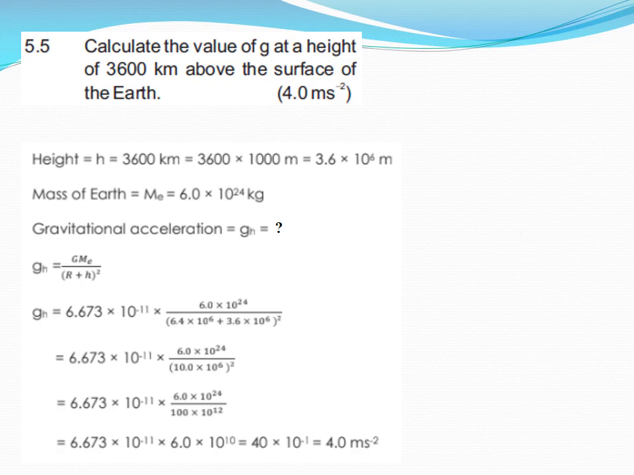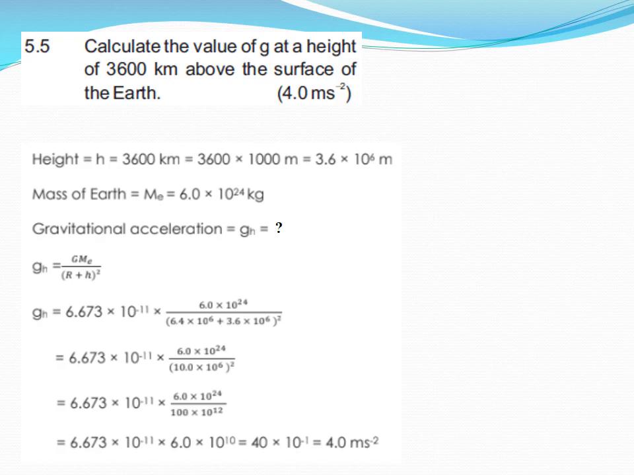So just plug the values. 6.67 into 10 to the power minus 11 for uppercase G. Mass of earth is 6 into 10 to the power 24. Radius of the earth R is 6.4 into 10 to the power 6, and height is given in this numerical as 3.6 into 10 to the power 6. So simplifying it, and after some steps we have the value of g as 4.0 meter per square second.